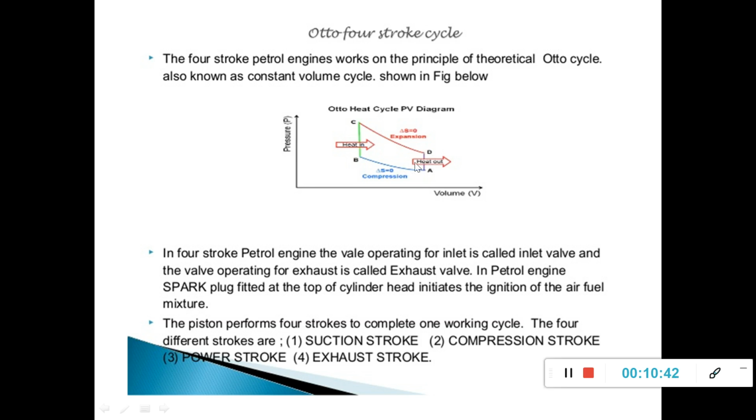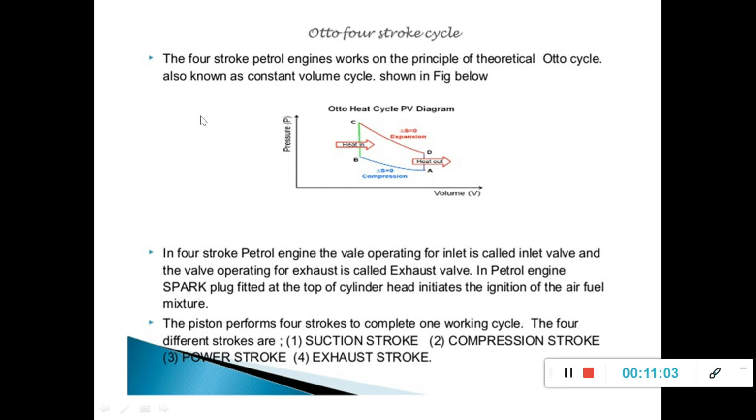You take any process, it may fall under constant volume process, constant temperature or isothermal process, constant pressure process, or reversible adiabatic or isentropic process.